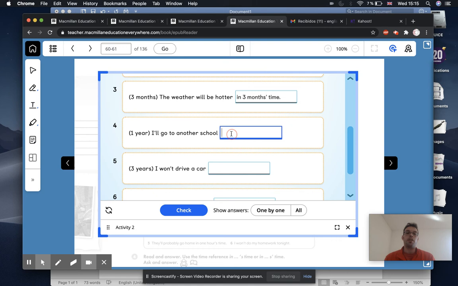So number 4, exactly the same, right? So the time period is 1 year. So it says, I will go to another school, and we do exactly the same, in 1 year. Now, because it's 1, it's singular, we're going to put apostrophe before the S. So I'll put apostrophe S here, because it's 1.